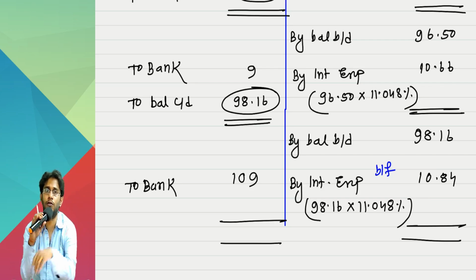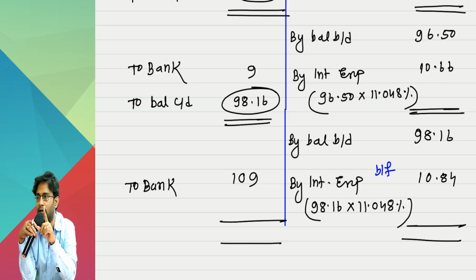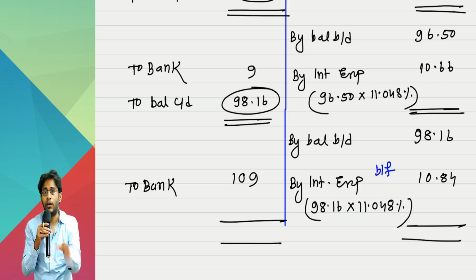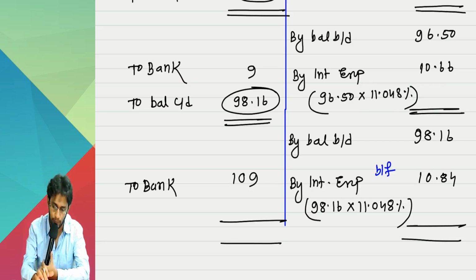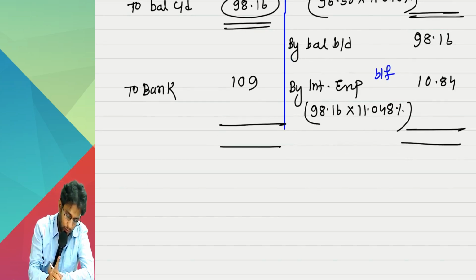Now, we have 3 rules, sir. These 3 rules I applied here. Initial recognition at fair value plus transaction cost. Interest accounting at EIR. No subsequent remeasurement. All 3 I applied. But what you have to remember specifically is that the interest accounting entries are important. So what is the entry you are writing now? Interest expense account debit to financial liability.